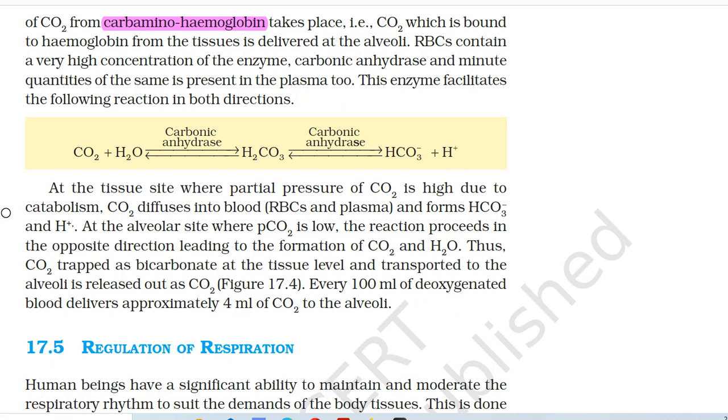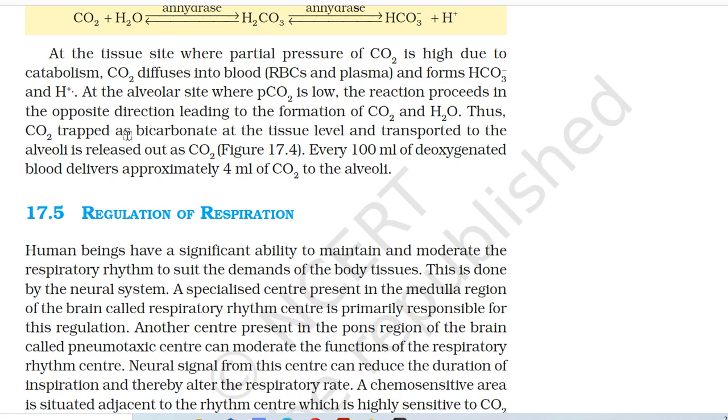At the alveolar site, where PCO2 is low, the reaction proceeds in the opposite direction, leading to the formation of carbon dioxide and water. Thus, carbon dioxide trapped as bicarbonate at the tissue level and transported to the alveoli is released out as CO2. Every 100 ml of deoxygenated blood delivers approximately 4 ml of carbon dioxide to the alveoli.